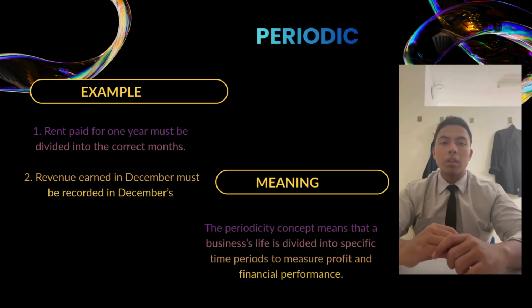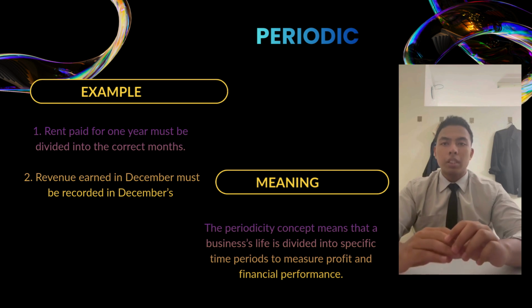Now, I would like to explain about the accounting concept of periodicity. The periodicity concept states that the life of a business is divided into specific time periods to measure its financial performance. Although a business operates continuously, accountants divide its activities into periods such as monthly, quarterly, or yearly. This allows the business to calculate profit and prepare financial statements regularly.